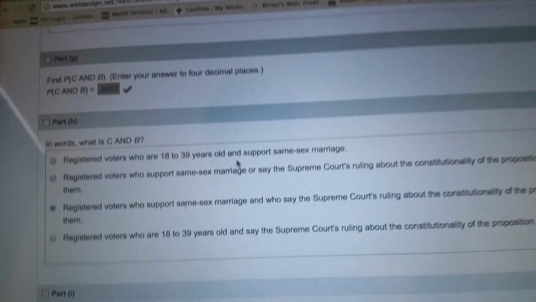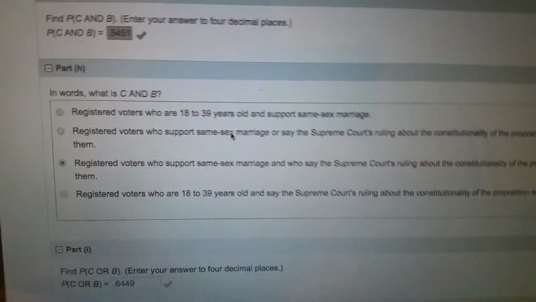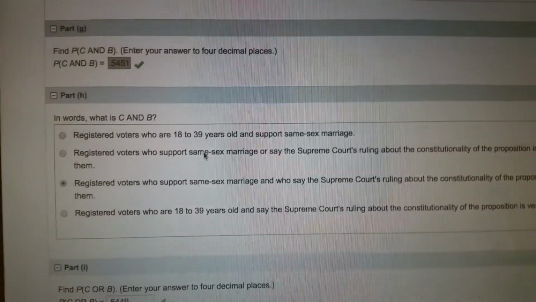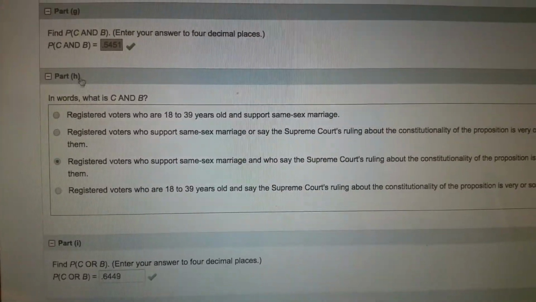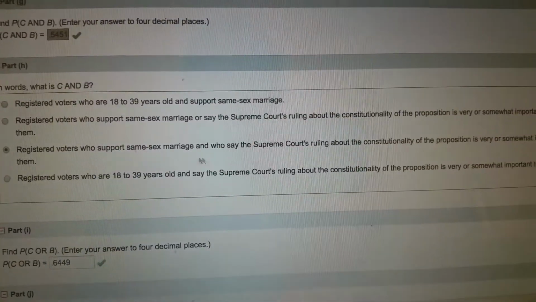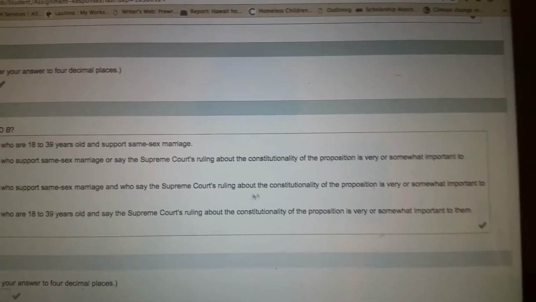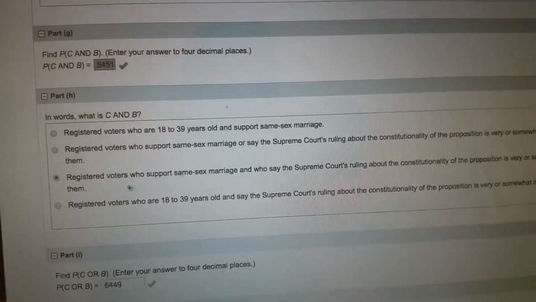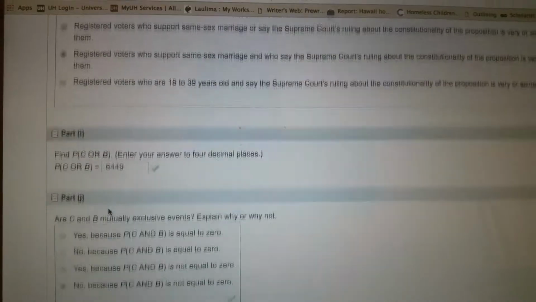Can you erase that? Okay, so moving on. In words, what is C and B? It is registered voters who support same-sex marriage and who say the Supreme Court's ruling about the constitutionality of the proposition is very or somewhat important to them. That would be the correct answer.